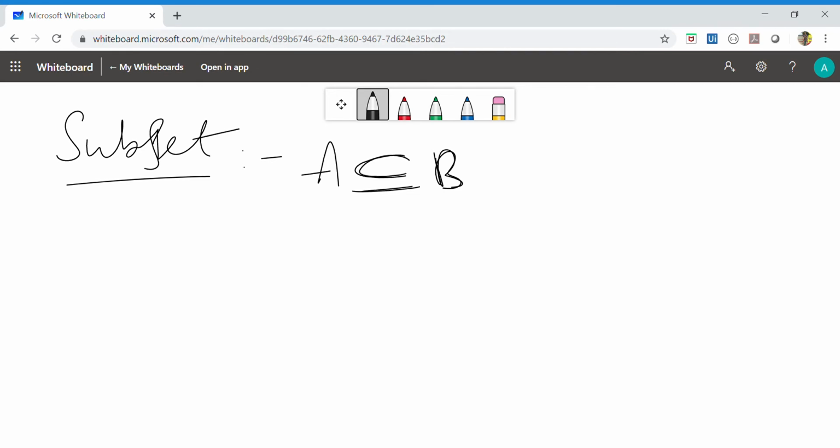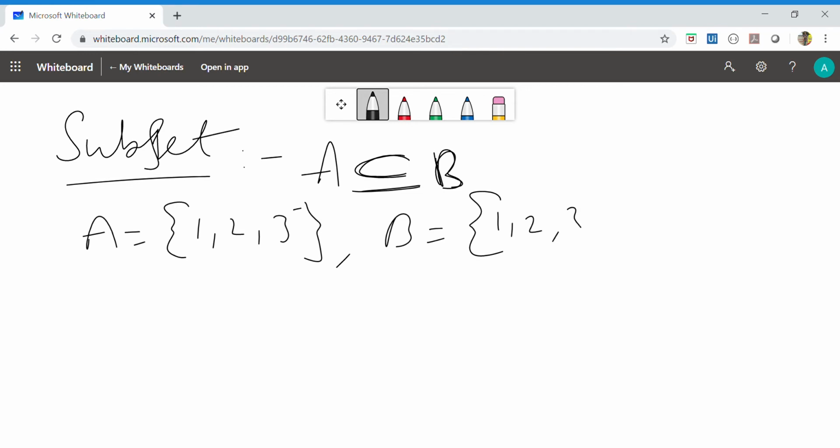The subset symbol is an elongated one, with a line down. Every element of A is an element of B, then A is a subset of B. That means, suppose you take A is equal to the set 1, 2, 3, and B is equal to the set 1, 2, 3, 4, 5. Every element of A, 1, 2, 3, is there in B. So A is a subset of B, we will call here.